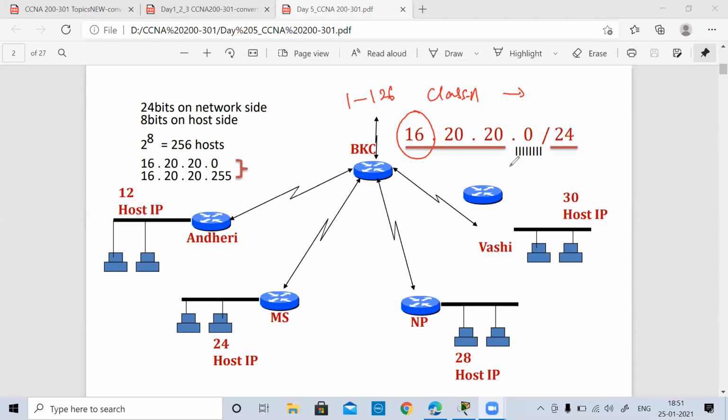What was that? /8, 255.0.0.0. Right. So that was prefix mask /8, or I can simply say 255.0.0.0. So here we said that if my class A is using its standard mask, it will be known as classful IP addressing.